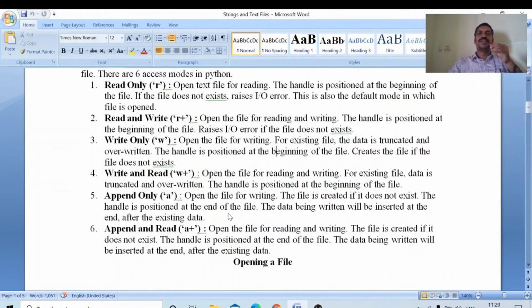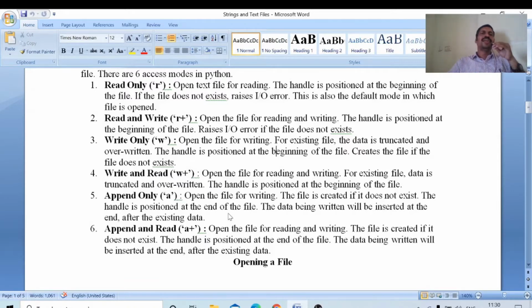Open the file for writing. If the file does not exist, it will be created. The file handle is positioned at the end of the file. The data being written will be inserted at the end, after the existing data. Okay, after the second paragraph, the third paragraph can be created.